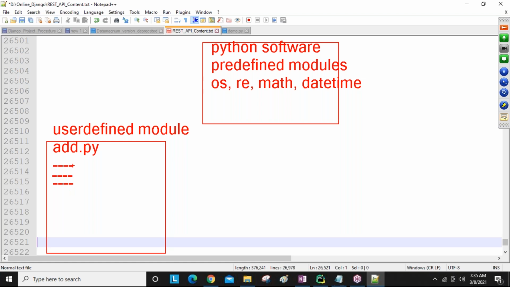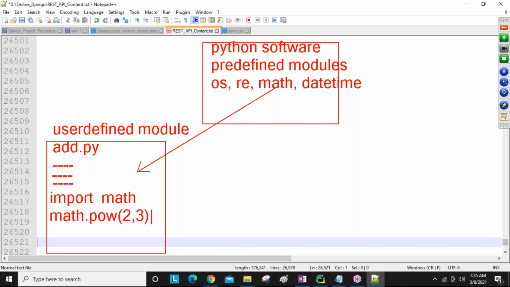Now while developing my code, guys, if I want any predefined module, then we can import these modules into our user defined code, guys. How are we going to import? By using the import keyword. In Python we have the modules concept, with the import keyword and from keyword, all these things you are learning, guys. So import math, like this you are importing. Later this module you are going to use, guys. For example, math.pow function is there, then 2 comma 3 means 2 to the power of 3, you are going to get the value directly.